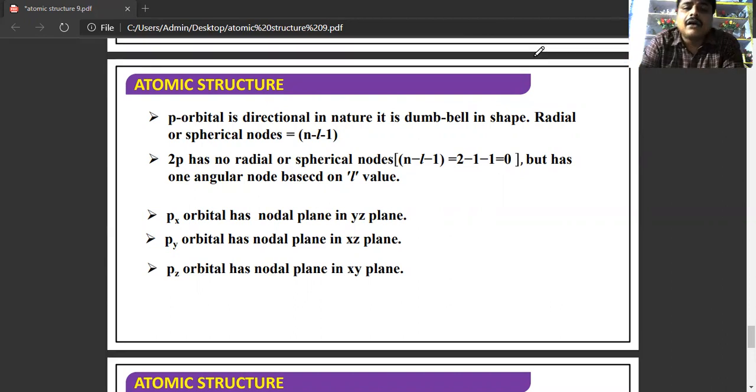The number of radial or spherical nodes is given by the formula n minus l minus 1. Suppose we consider the 2p orbital. The 2p orbital has no radial or spherical nodes, that is n minus l minus 1, 2 minus 1 minus 1, equals 0. But it has one angular node based on the l value. The px orbital has one nodal plane in the yz plane, the py orbital has one nodal plane in the xz plane, and the pz orbital has a nodal plane in the xy plane.